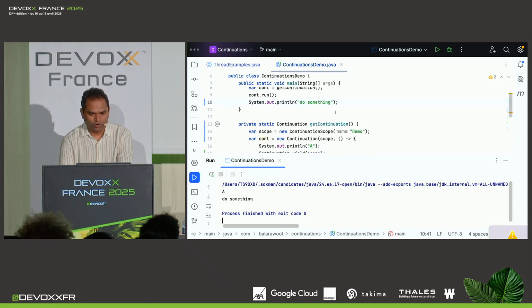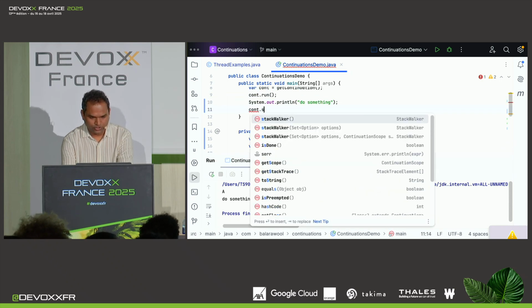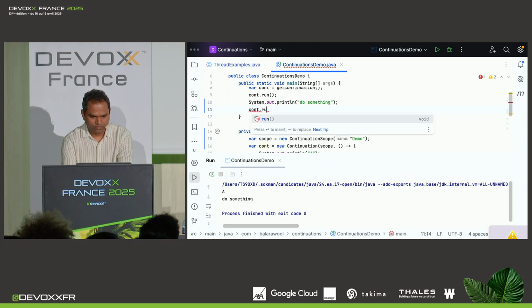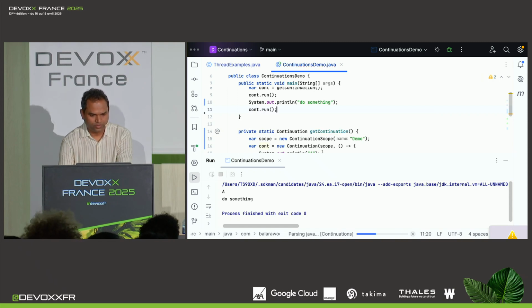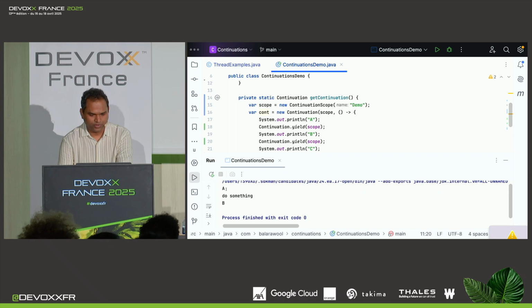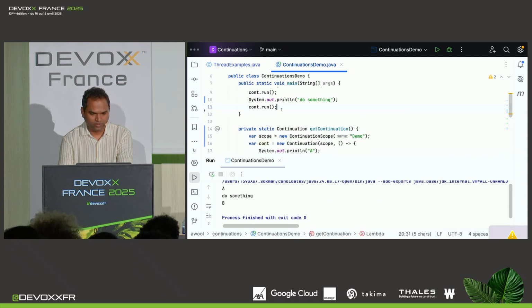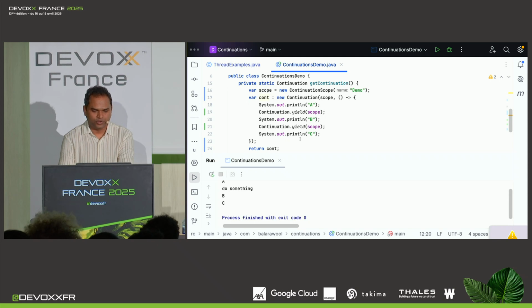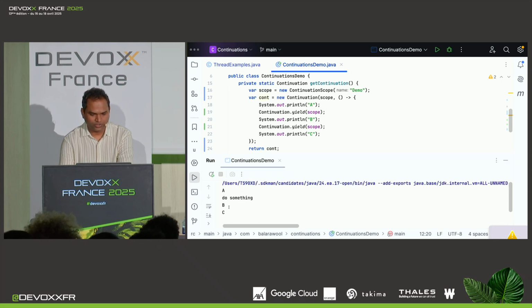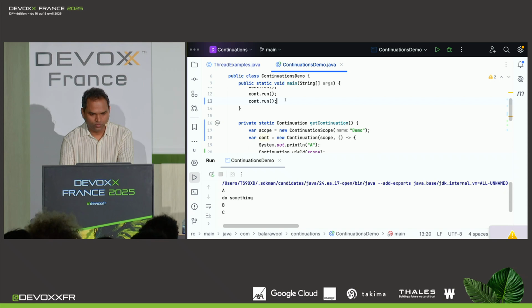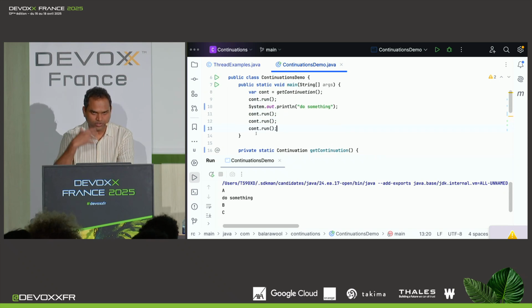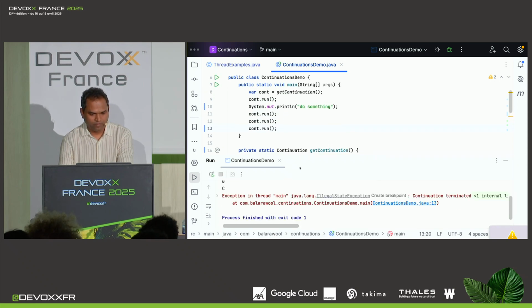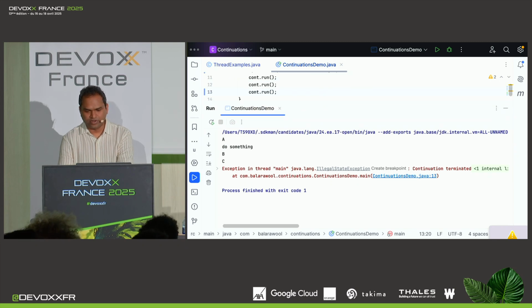But the runnable is paused. How do I resume? I can call continuation.run once again, and then that will resume the continuation. So now it prints A, does something, and then it prints B. And then it goes from the last yield point to the next yield point and pauses here. How do I resume? Well, I run once again, and then it resumes the continuation and goes until its completion. So now the continuation is completed. What if I run it once again? The continuation is completed, and I want to run it further. I get an exception saying that the continuation is terminated.